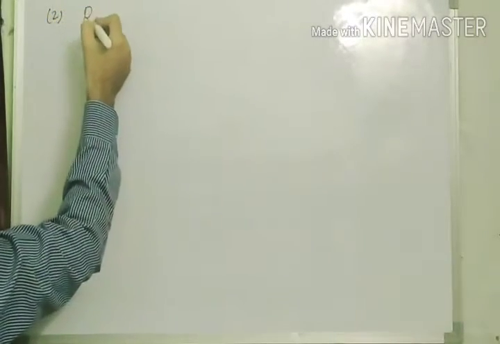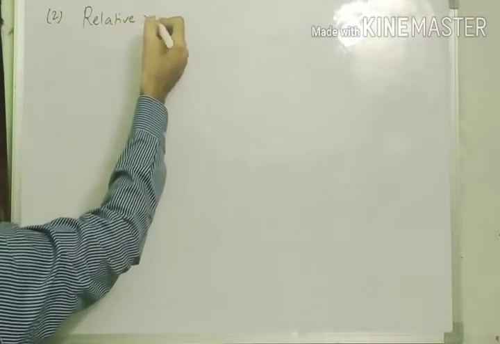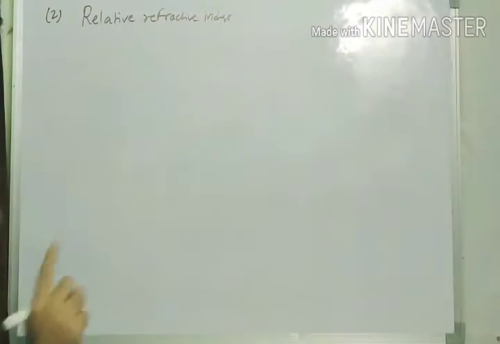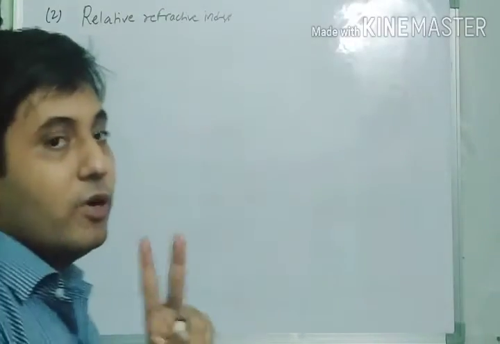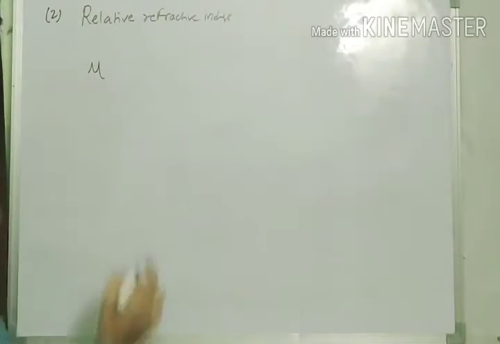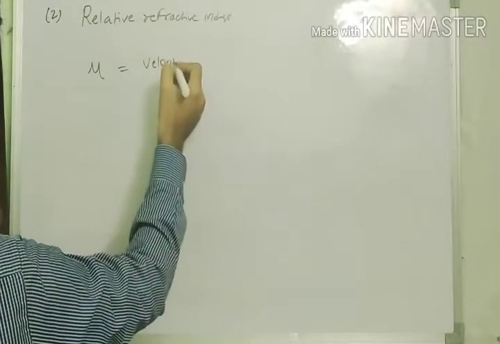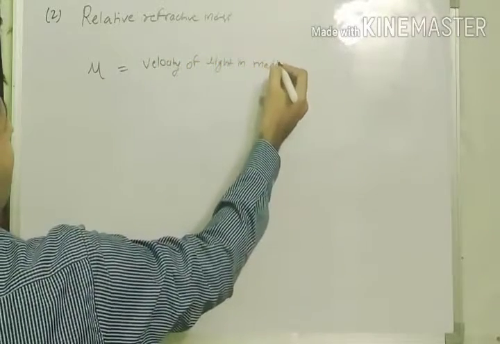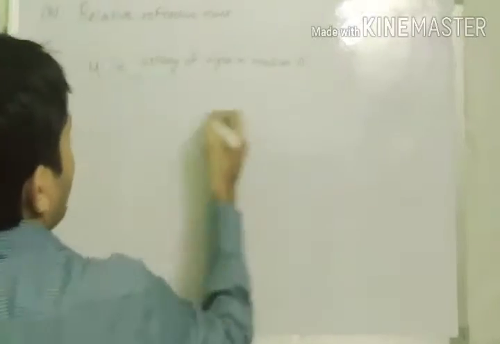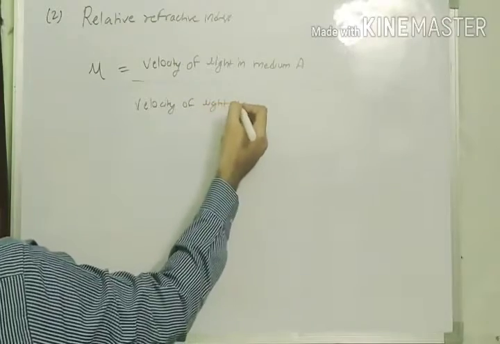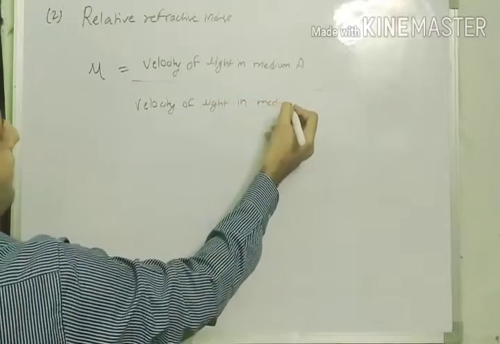Now we are going to see what is the relative refractive index. In the relative refractive index, I am going to relate one medium with another medium. So I am just going to write the mu, then I will change the formula. Velocity of light in medium A, velocity of light in medium B.